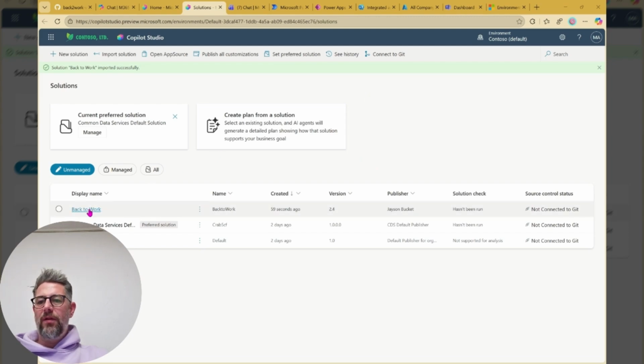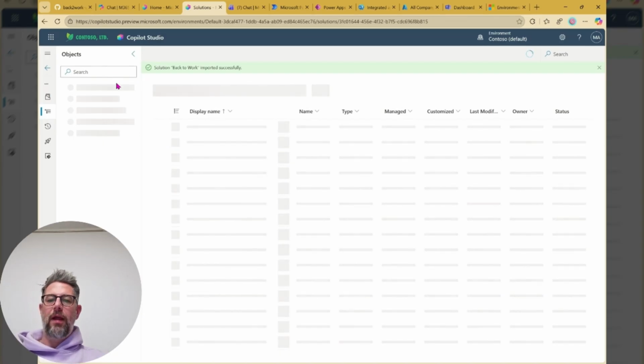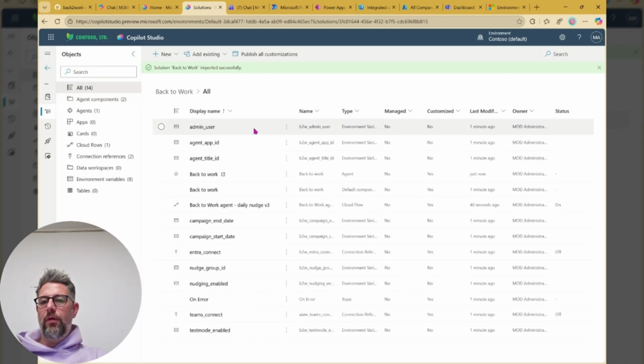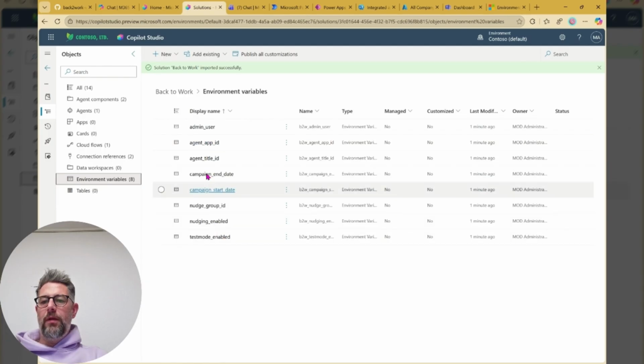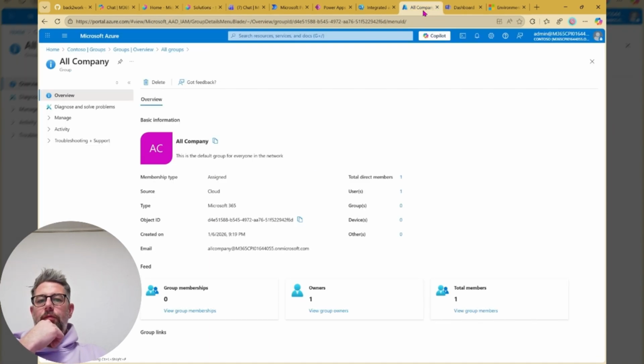Now we've got it in here. Let's have a look. Back to work. Got that completely imported. So what you get is really just the complete package. There's not much stuff to do. Here you see all the connections, all the variables, also the agent in here, and environment variables. As we want to work on those, you will find them in here. But for the agent app ID, what we need is to get that from Entra.